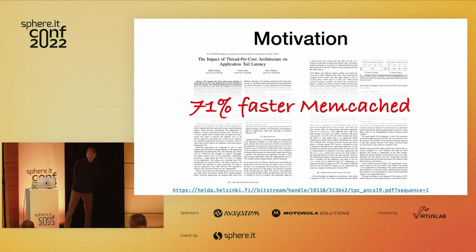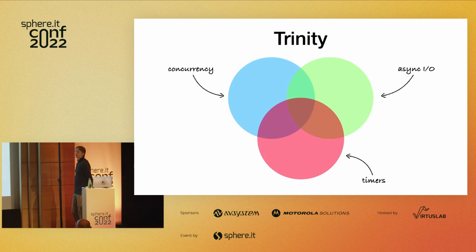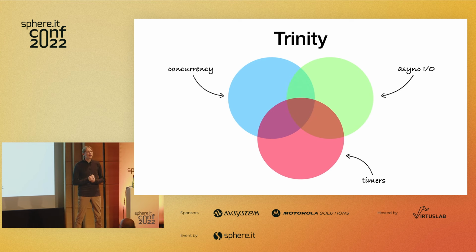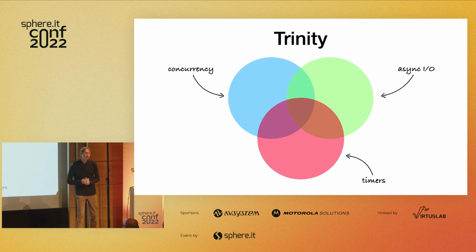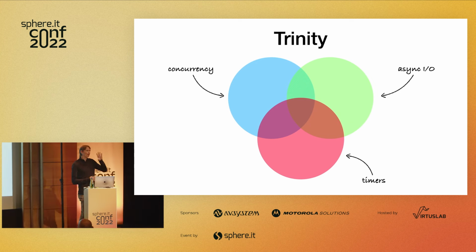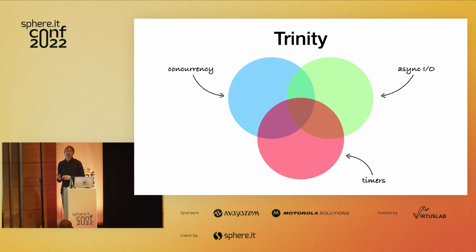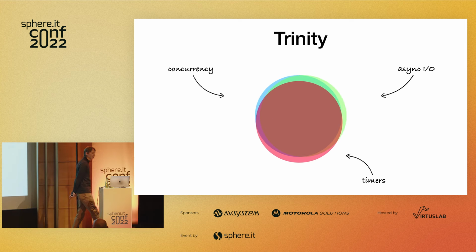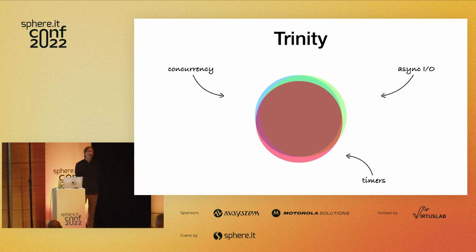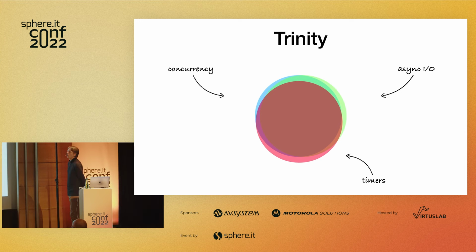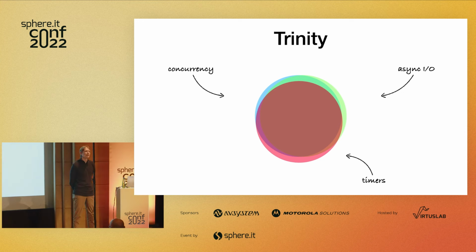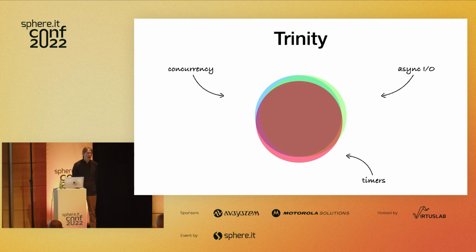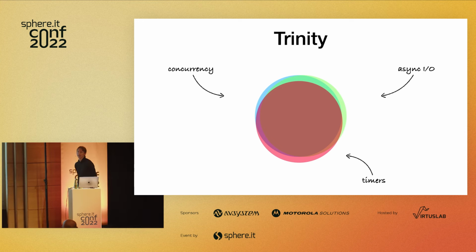So what I'm going to be talking about to actually achieve this is really three things, okay? Concurrency, asynchronous I/O, and timers. And traditionally, these have been seen as three very separate domains, particularly on the JVM. You kind of see them as three things, you plug them together, and you try to make them interact. But really, ultimately, they are fundamentally almost one thing. And what this talk is going into is the benefits that you can get if you bring them closer and closer together, and why it is that they are in fact the same thing.